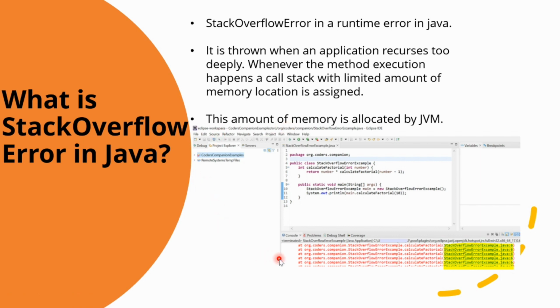Now here I have shared the example to demonstrate the same. It is showing me stack overflow example, which means that there is no memory available.